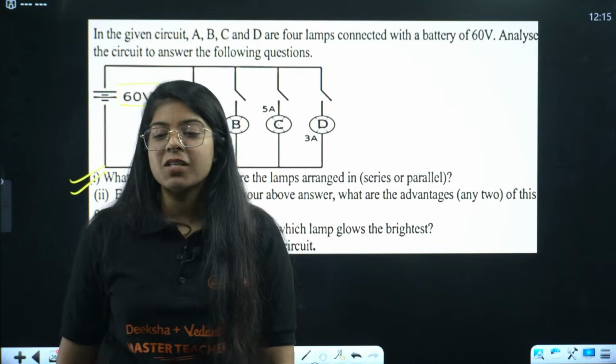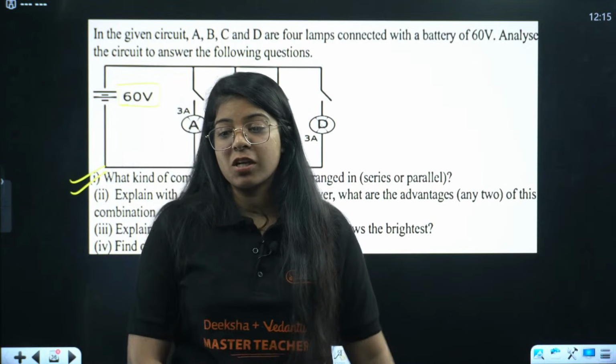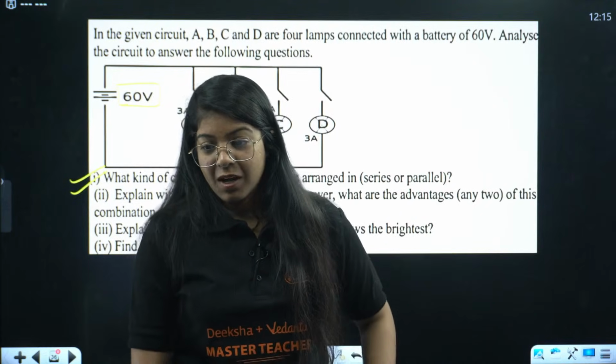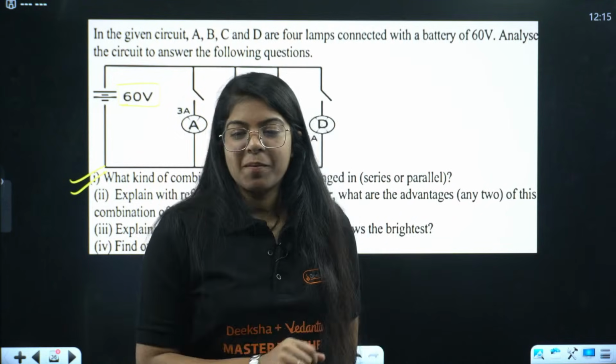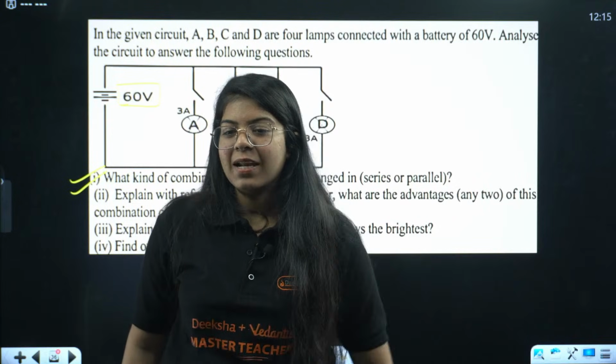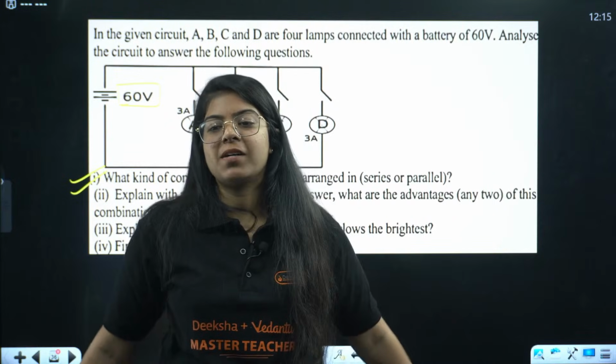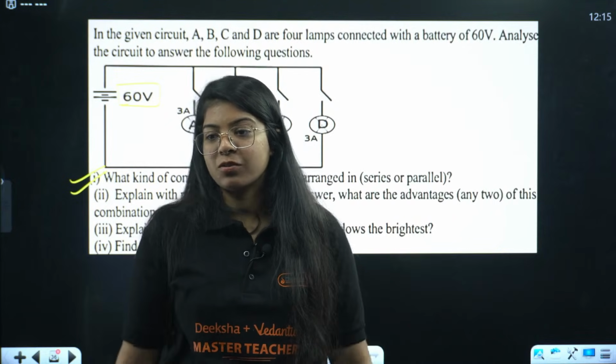This is parallel. Sudhanshu is saying this is parallel. Shivani is also saying this is parallel. Okay, Ritik, I will remember that. Lamps A, B, C and D are arranged in parallel combination. Each lamp has its own individual branch connected directly to the wire.